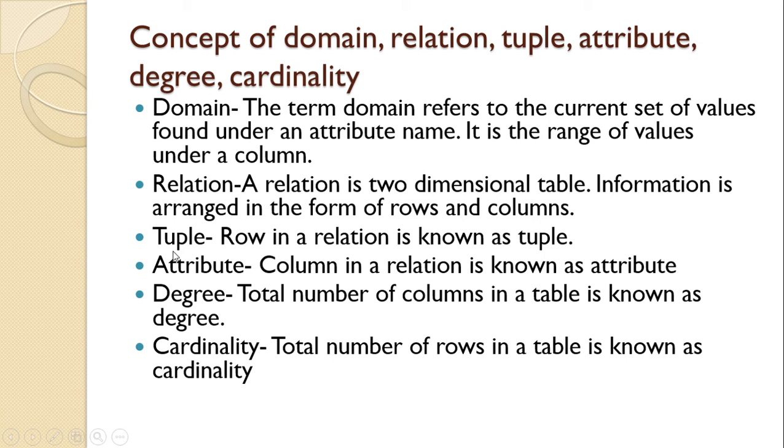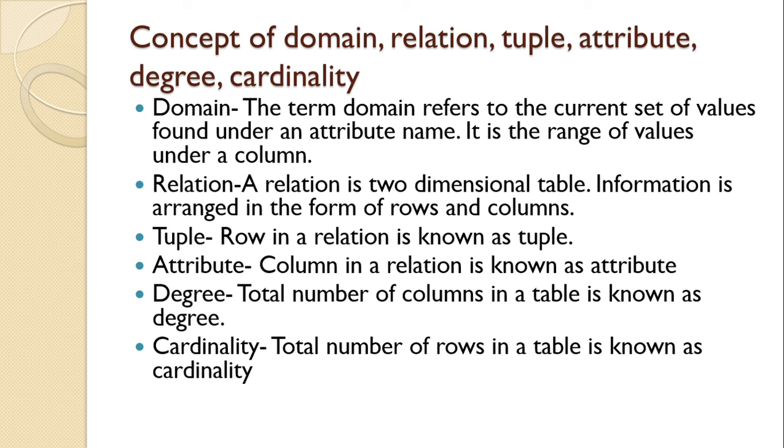Tuple, only your information in that table is known as tuple. Attribute, the names of all the students or roll numbers of all the students, that is columns. A column in a relation is known as attribute. Roll number attribute or name attribute, etc.